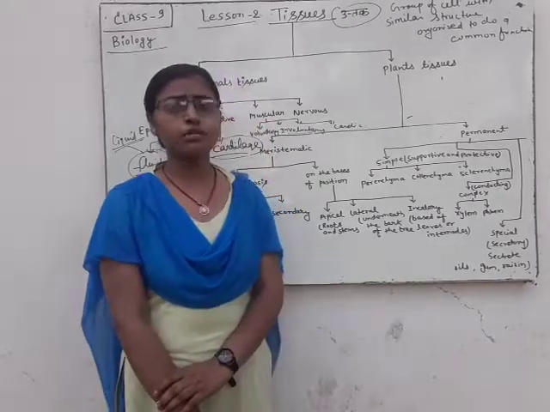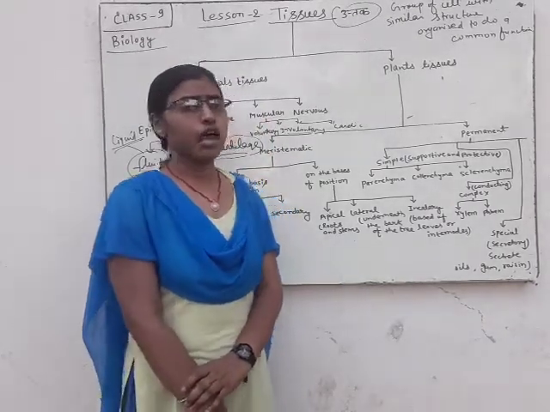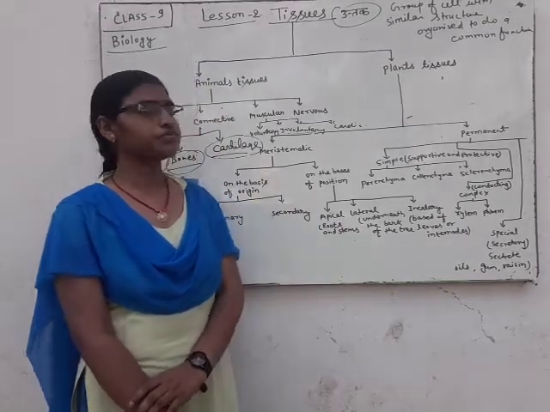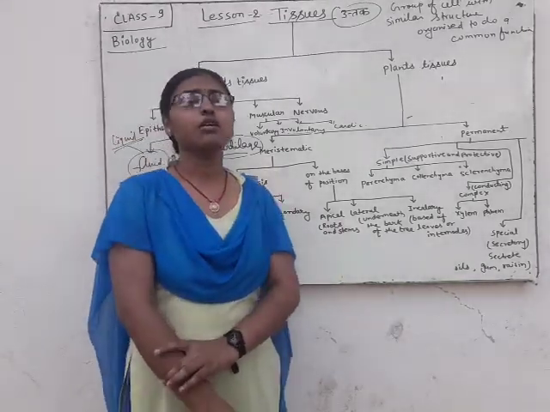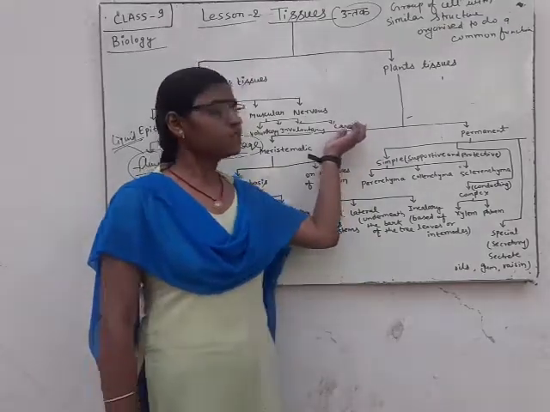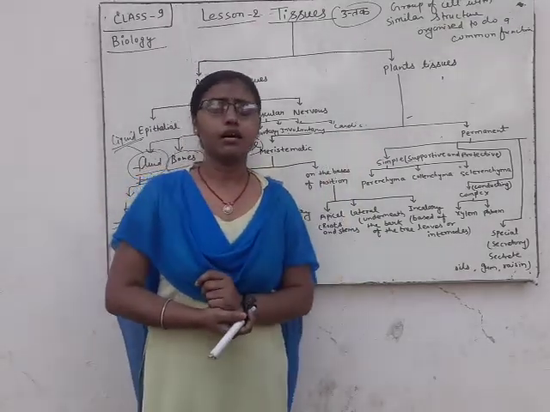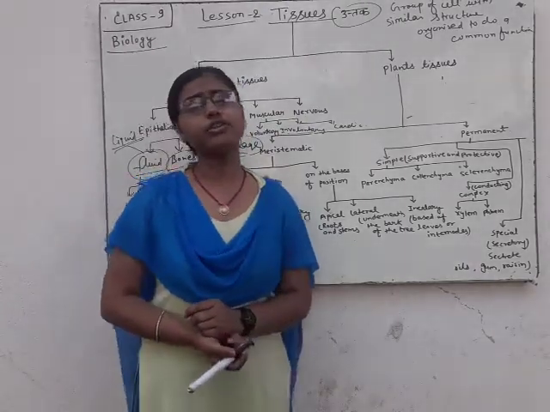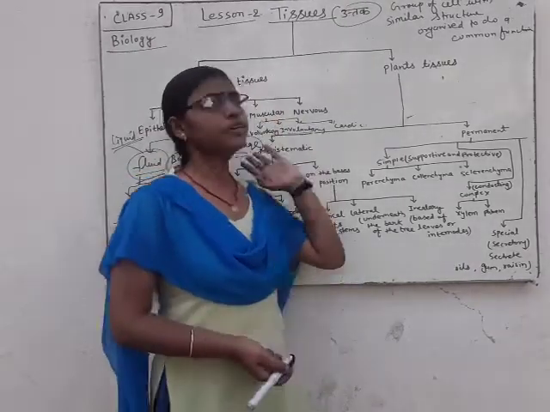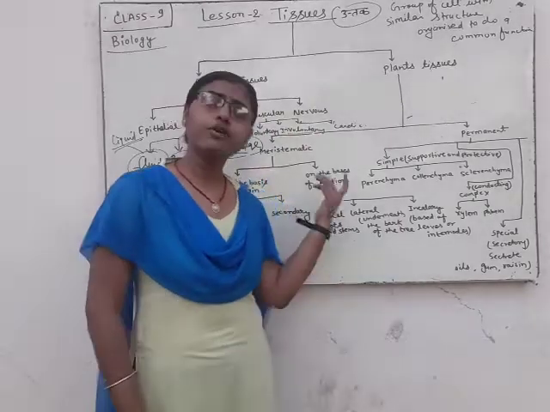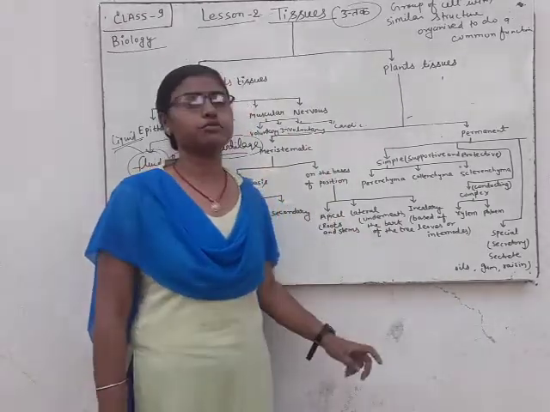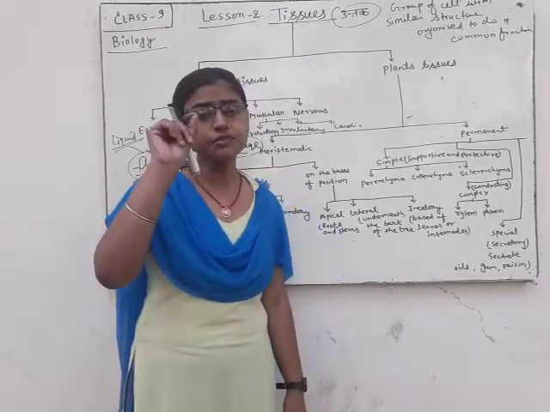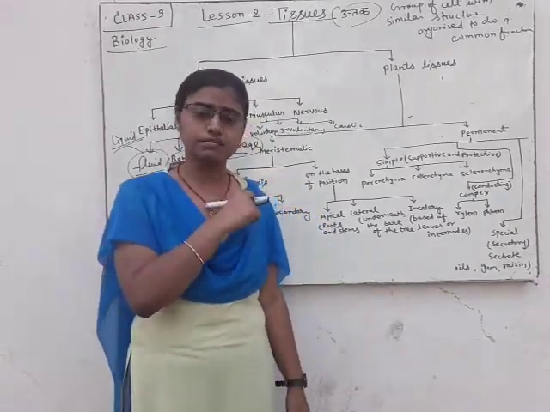Now we will discuss cardiac tissue. Cardiac tissue is also a form of muscular tissue, and cardiac tissue is also called involuntary tissue. There is no difference between them. Involuntary tissue and cardiac tissue are similar to each other, but some differences are present. What?